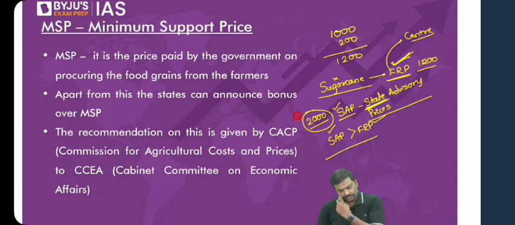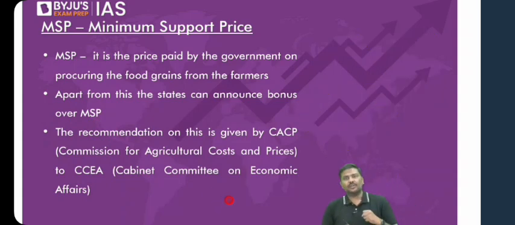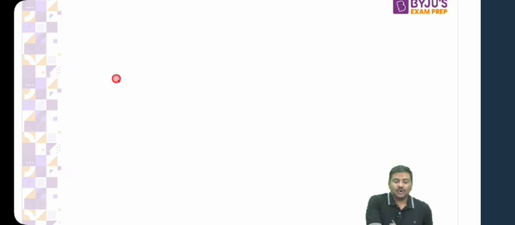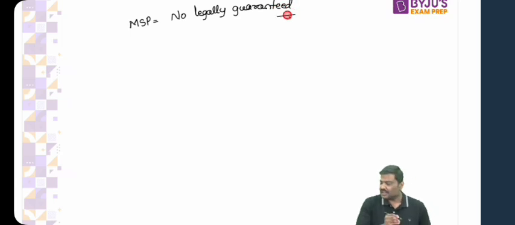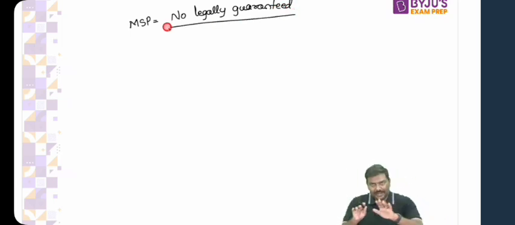Now yesterday, when I was discussing certain questions, I told you, although the central government announces MSP for more than 20 crops, understand this carefully, point number 1 here: for MSP, there is no legal guarantee. MSP is not legally guaranteed. What do you mean by MSP is not legally guaranteed? There is no law, right? As of now, there is no law in India which will guarantee MSP for the farmers.